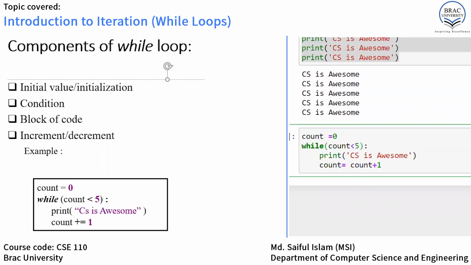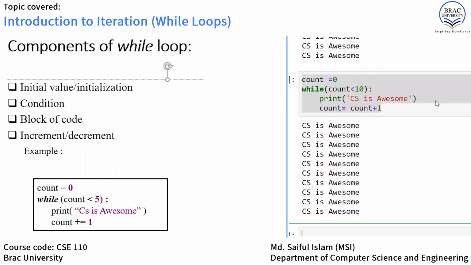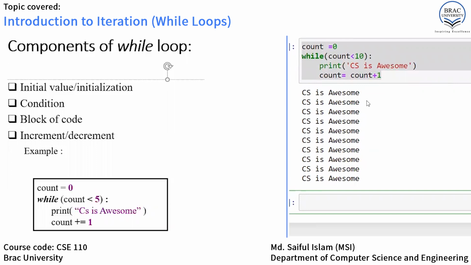If we put less than 10 here and run it, we will get "computer science is awesome" 10 times. So 1, 2, 3, 4, 5, 6, 7, 8, 9, and lastly 10 times.